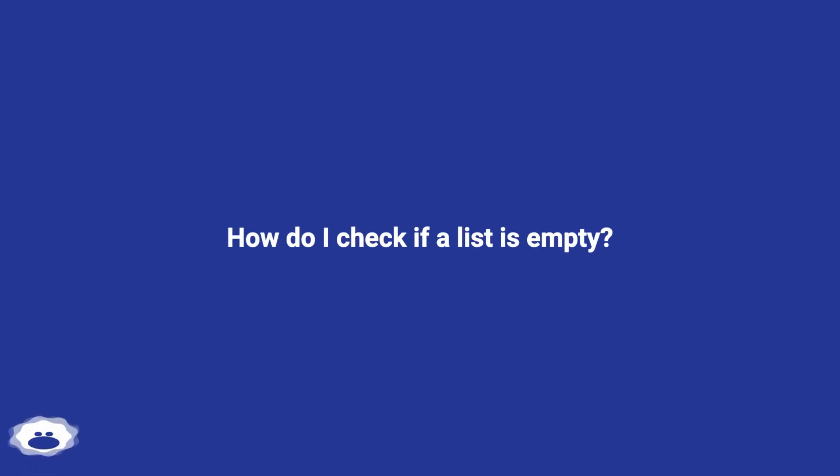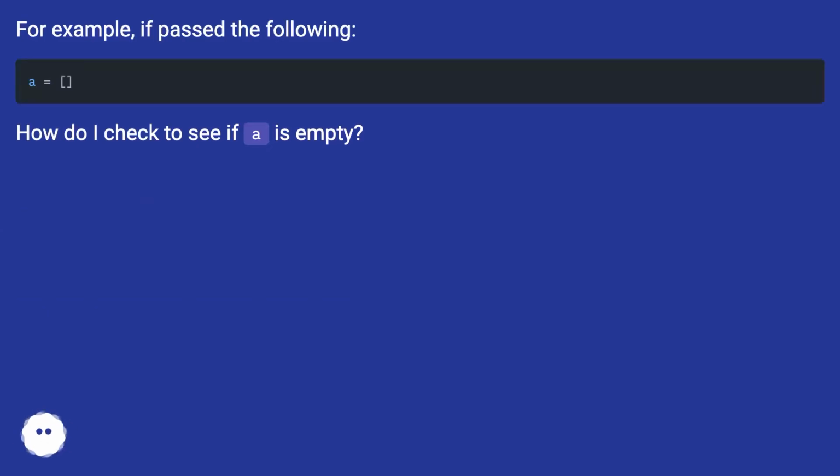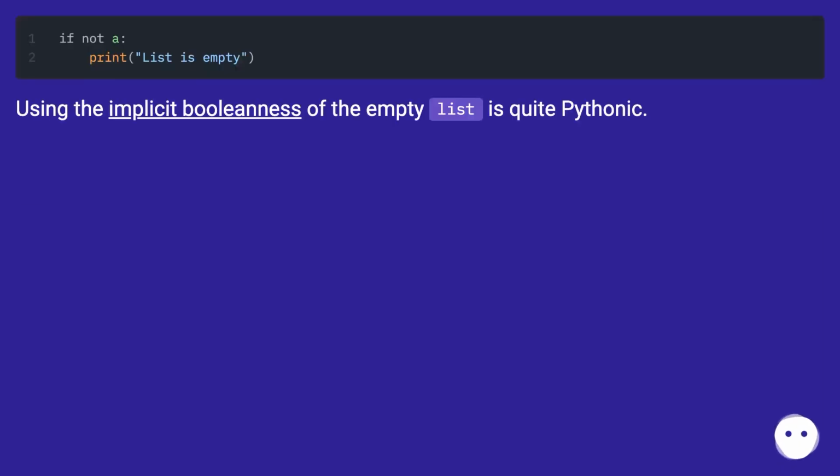How do I check if a list is empty? For example, if passed the following, how do I check to see if it is empty? Using the implicit booleanness of the empty list is quite Pythonic.